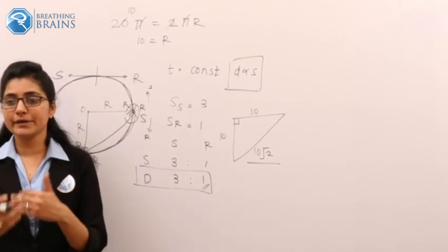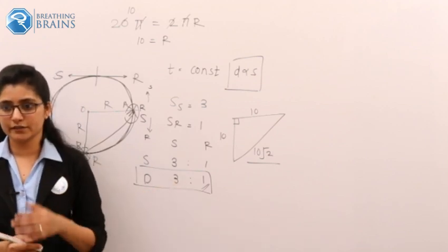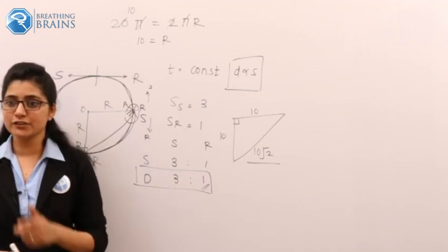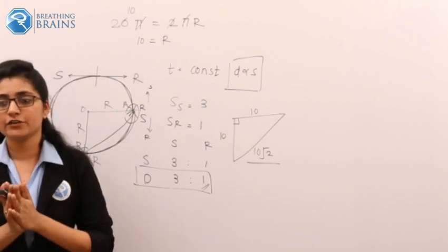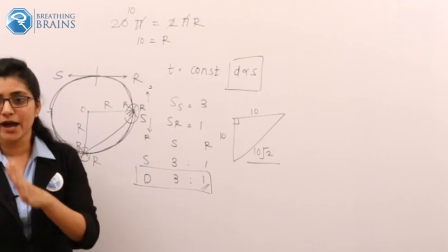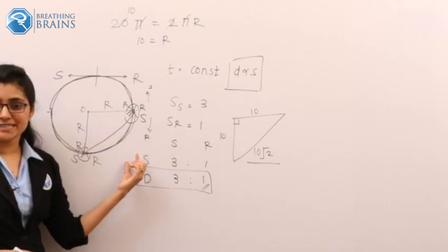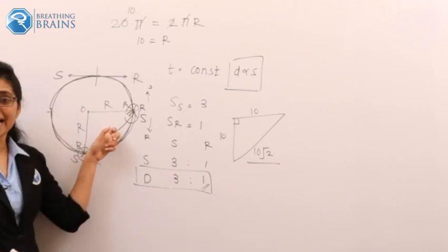If you want to repeat this question, Rahul, no. Yes, radius should be 10, correct. But your straight line distance should be 10 root 2. Why? Yes, correct. Because we calculated the straight line distance as the hypotenuse of the inner right angle triangle.